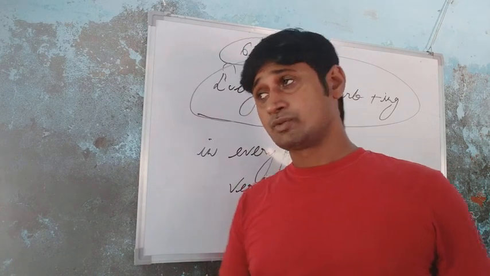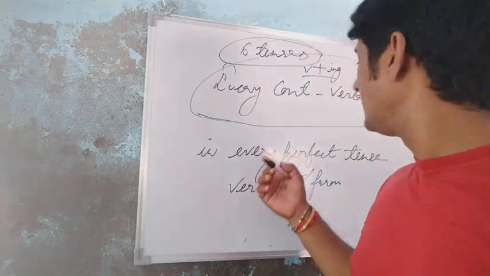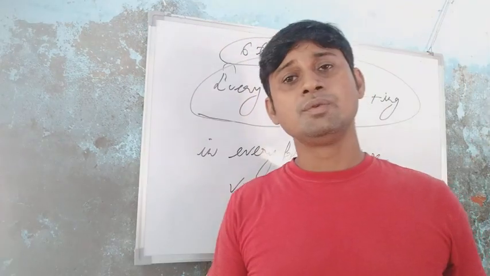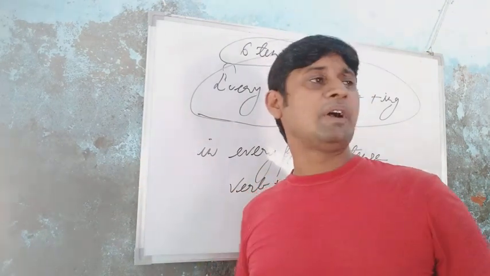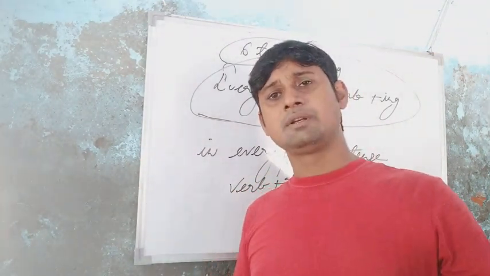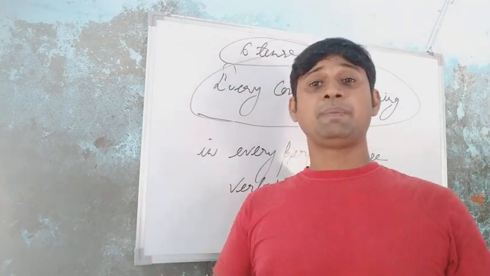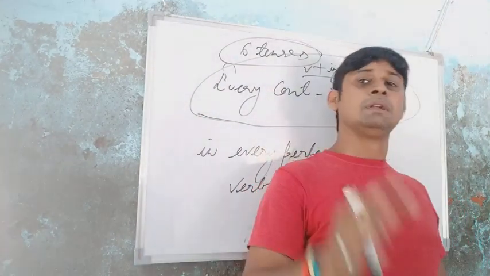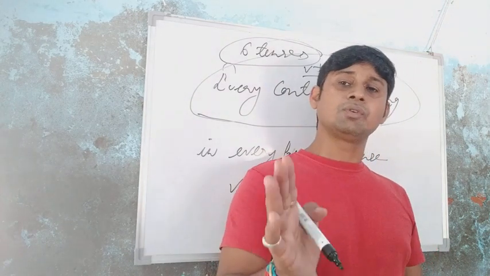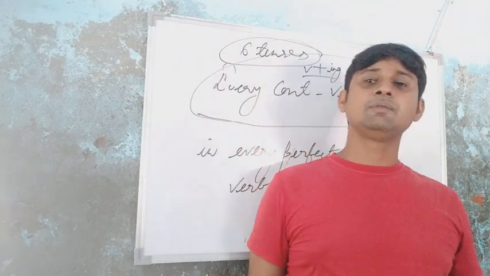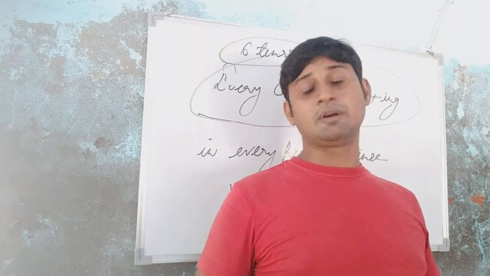Okay, students. So in every perfect tense, we use verb plus third form. As you know, in three perfect tenses: present perfect tense, past perfect tense, and future perfect tense also, we use verb plus third form.